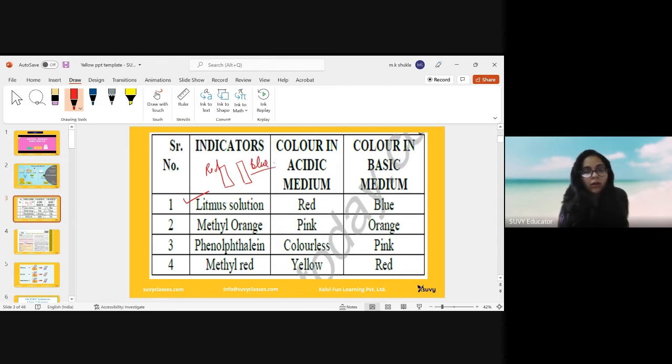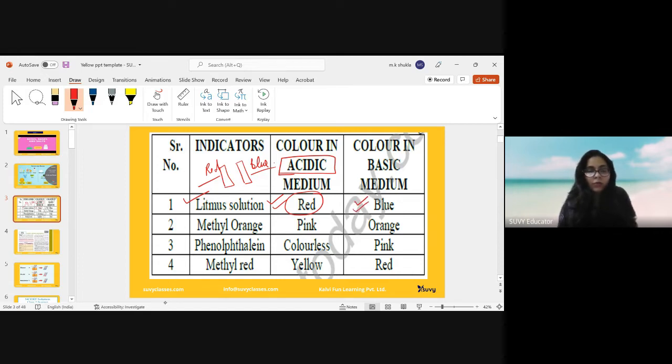In the same way, there's a litmus solution also. Litmus solution, one is red color and one is blue color. So, if you add any acid to a litmus solution, it will change to red color. And when you add some base, it will change to blue color.